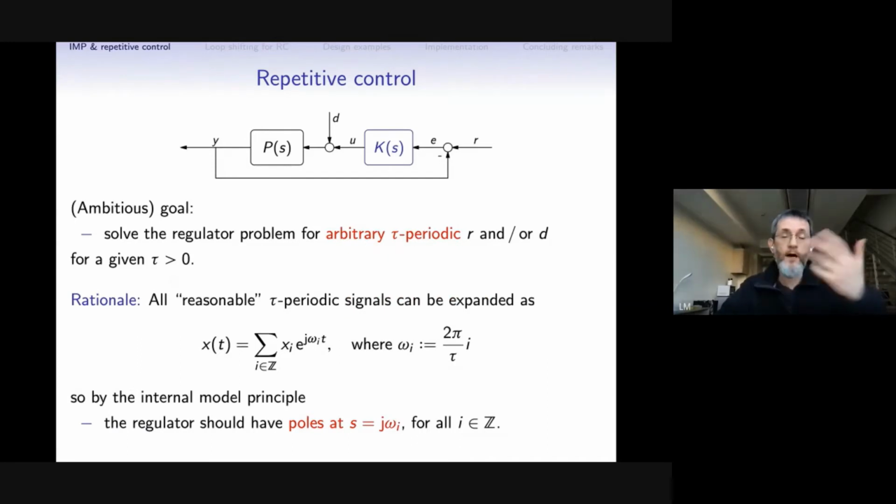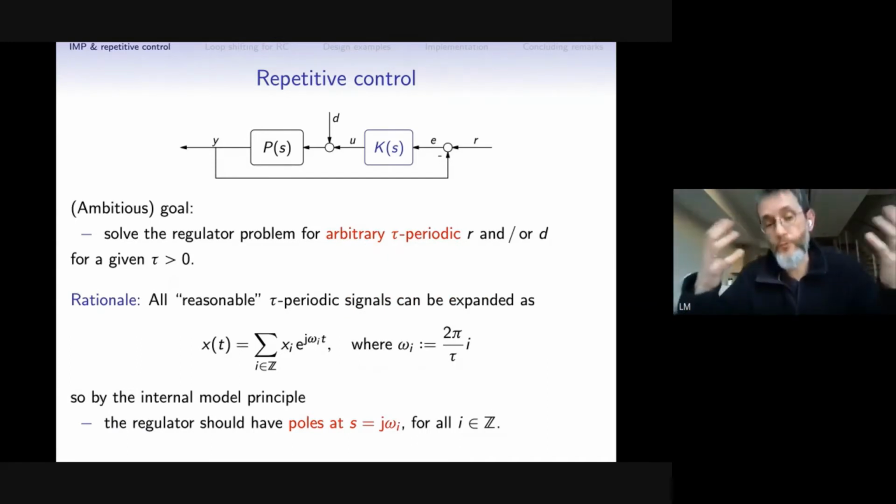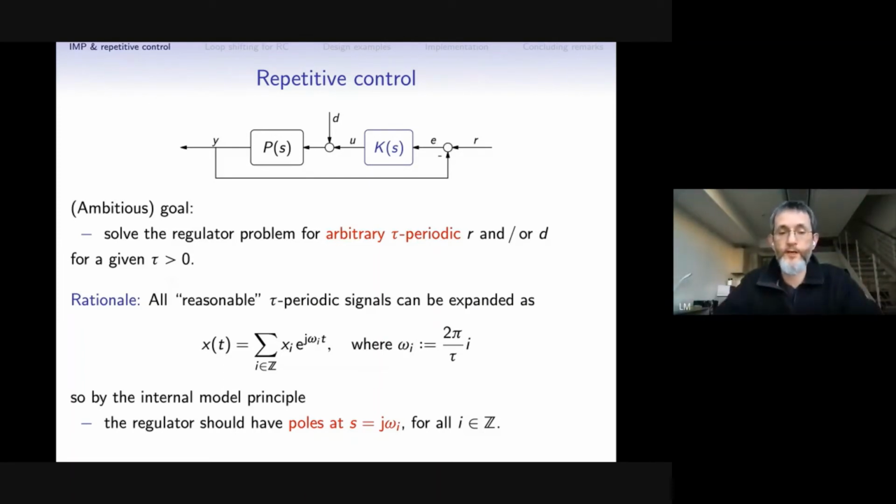The rationale behind why we can do this is to consider the Fourier transform of any, let's say, smooth enough tau-periodic signal. It is a superposition of an infinite number of elementary harmonic components, which are integer multiples of the fundamental frequency of this period, which is 2 pi over tau.